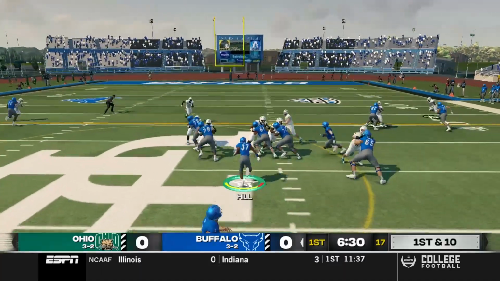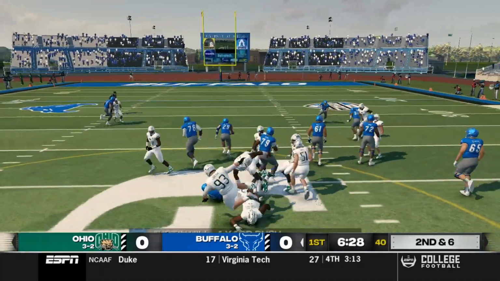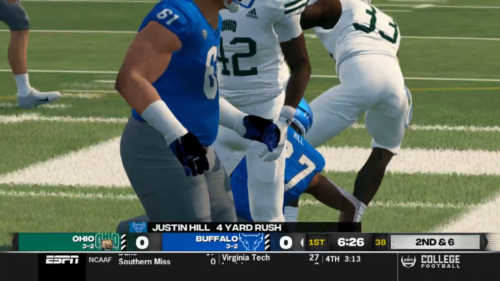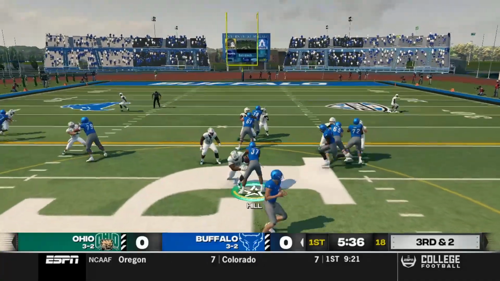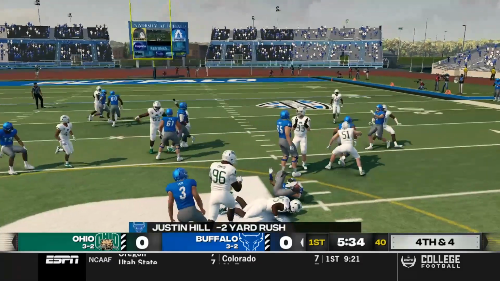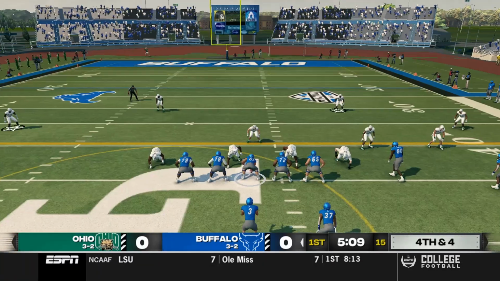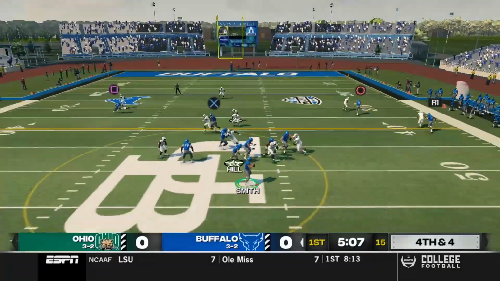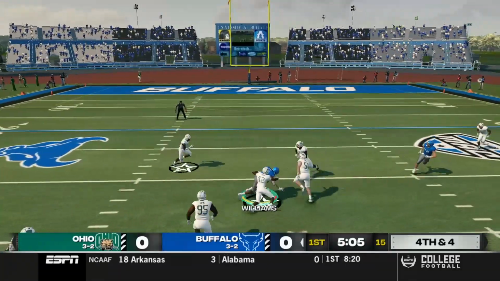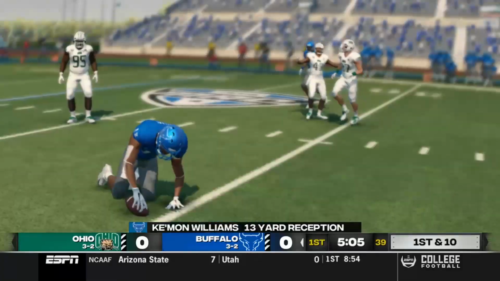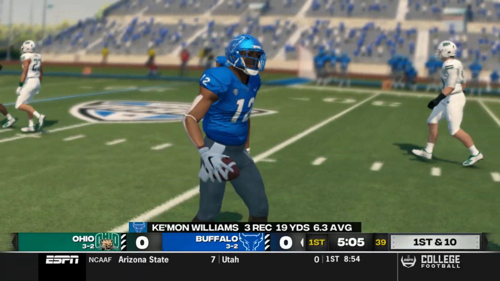On 1st and 10 again, Tyler Smith hands it off to Justin Hill. He can't break a tackle, but he powers ahead for 4 yards. On 3rd and 2, Justin Hill gets a carry. He had nowhere to go. Guys missed their blocks all over the place. 4th and 4, play action. Tyler Smith back to pass. He has Keemon Williams wide open for a gain of 13 and a Bulls first down.